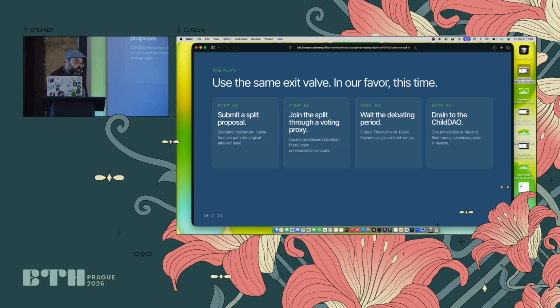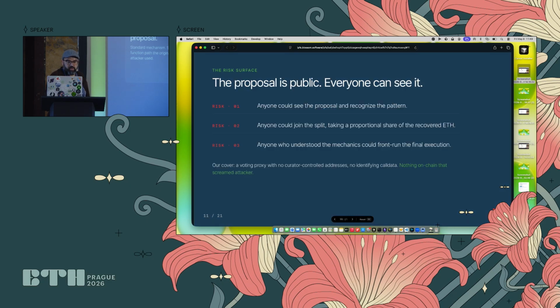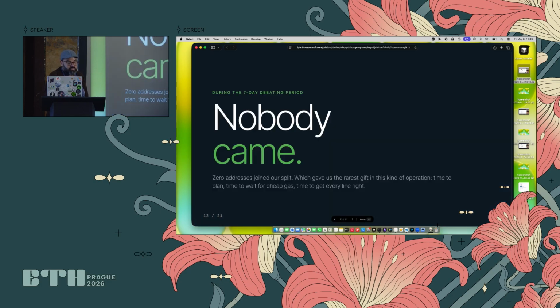So we did it in a very stealthy way. We just put some voting contracts in the blockchain without any attacking thing. We hope that it was stealthy, and actually it was, because the risk was clear. The risk was they can front run us if we are not prepared. So it was a little bit tense, those 7 days looking at the blockchain, if somebody was joining and literally executing after the time period ends. So we had luck, and nobody joined. So it gave us a lot of time, actually, to perform the hack.